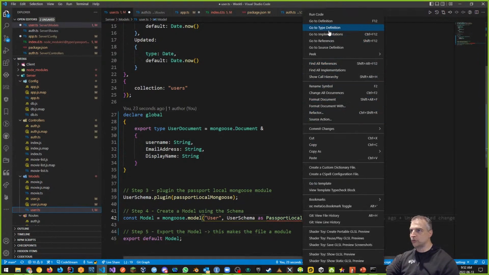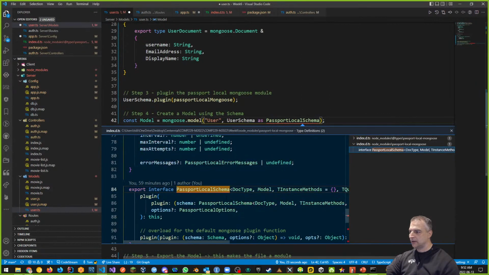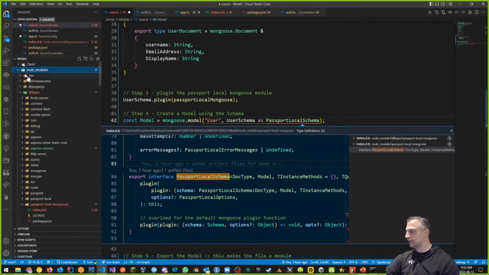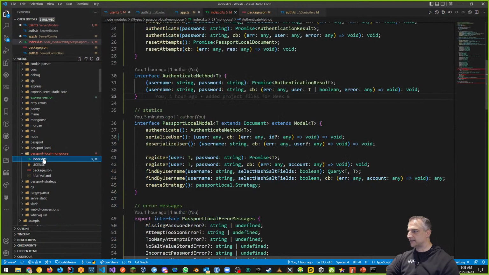If I go to type definition here, you can see exactly how we had before. I'm just going to move this. This is inside of Passport Local Mongoose, where it says Passport Local Schema. Again, if I look at node modules, Passport Local Mongoose, here it is, index.d.ts, and Passport Local Model is here. That Passport Local Model is what I just changed to any. That's what I fixed right there.